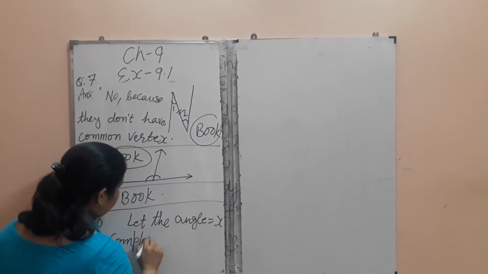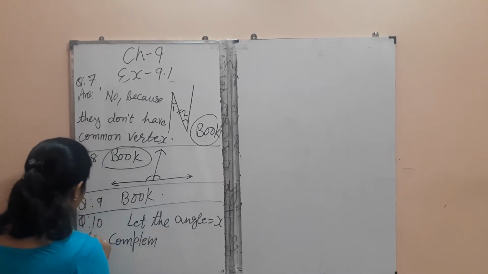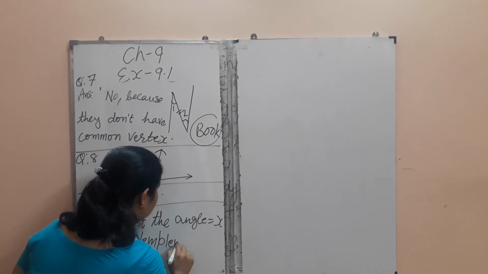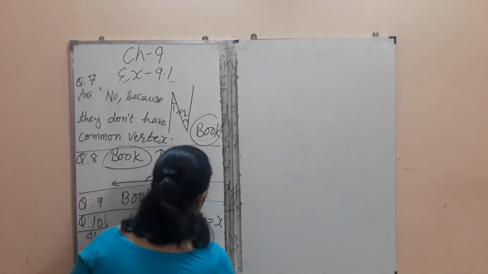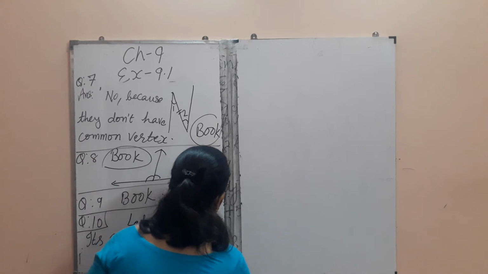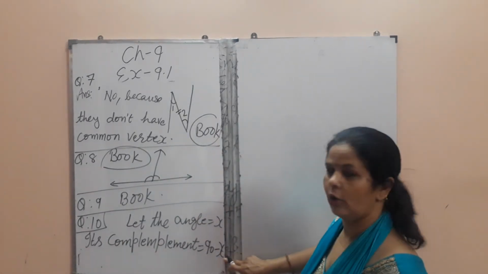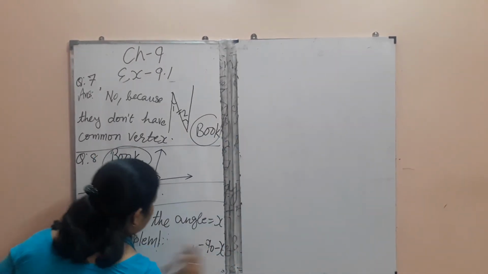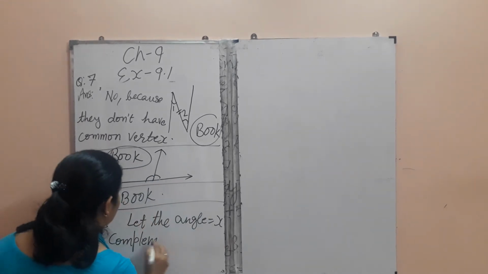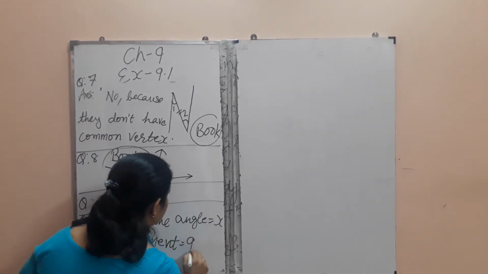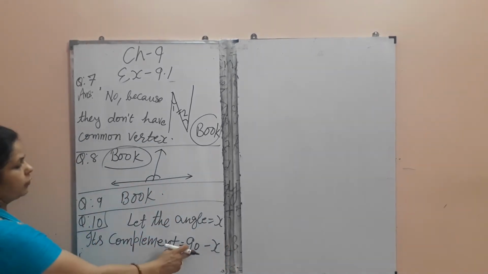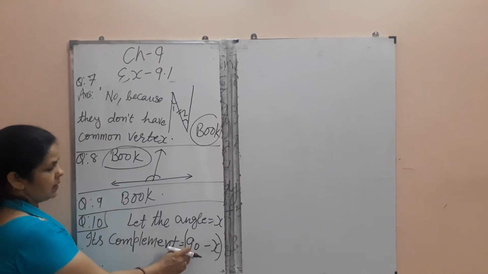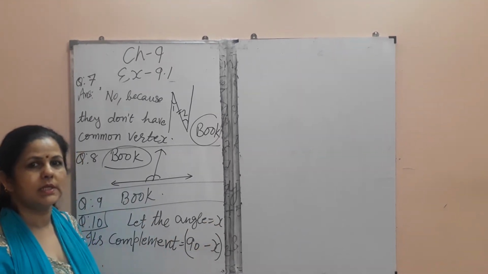How will we find the complement? Its complement is 90 minus x. The formula for finding the complement is 90 minus x. If we subtract the given angle from 90, then it will be its complement.